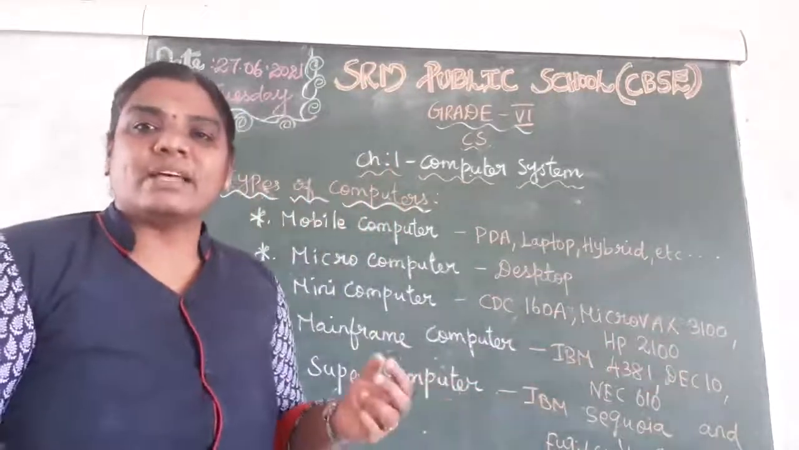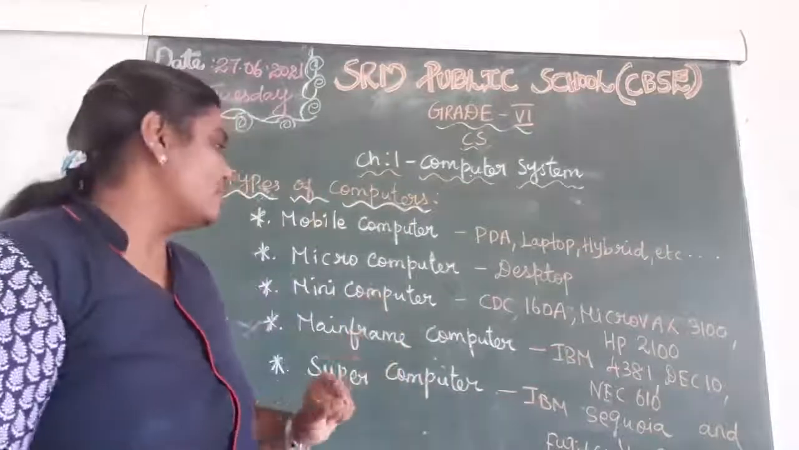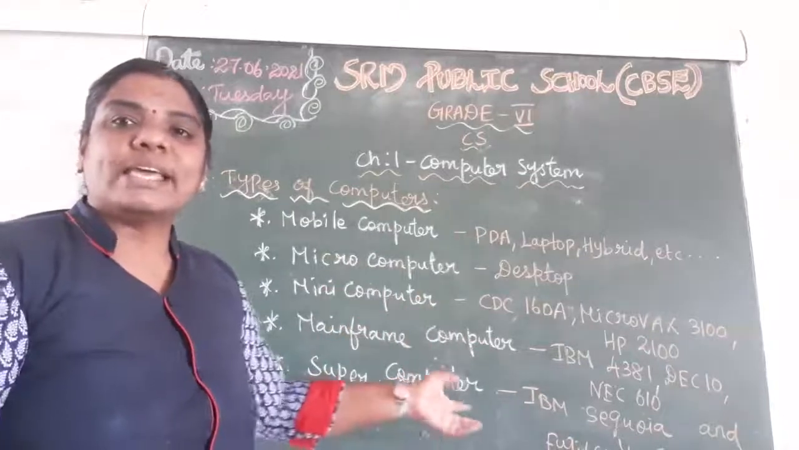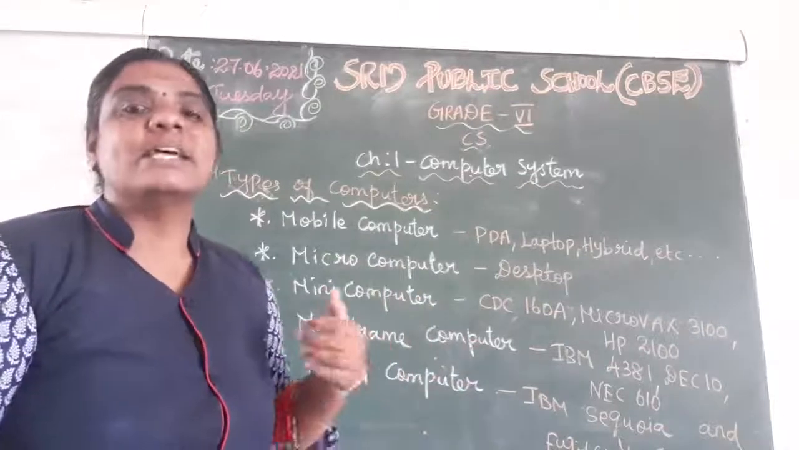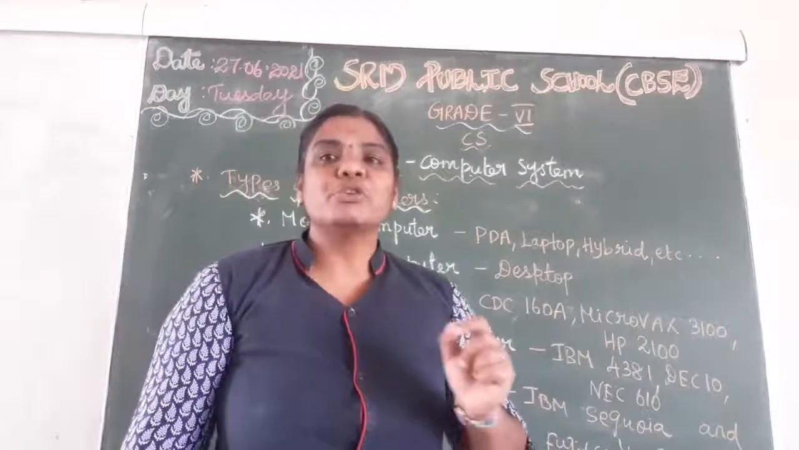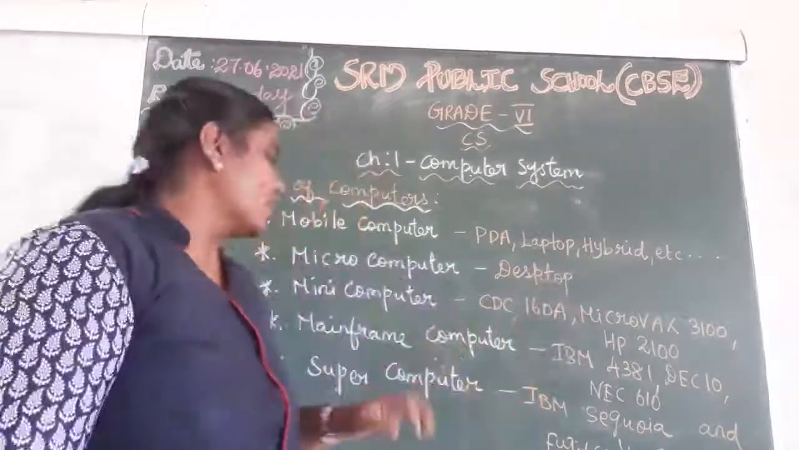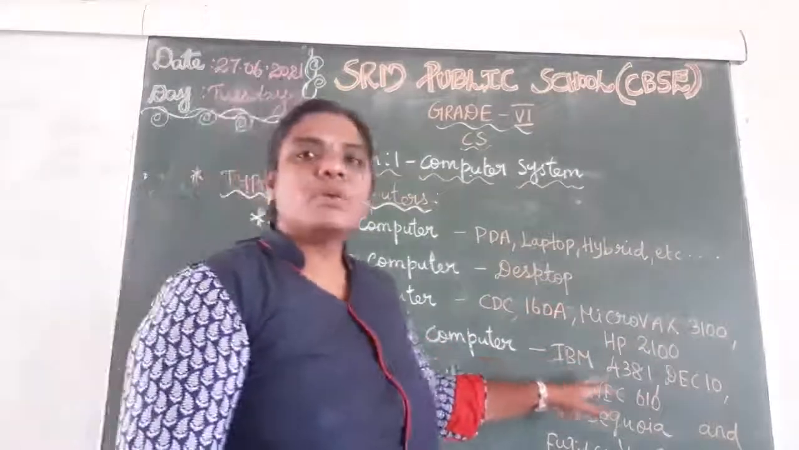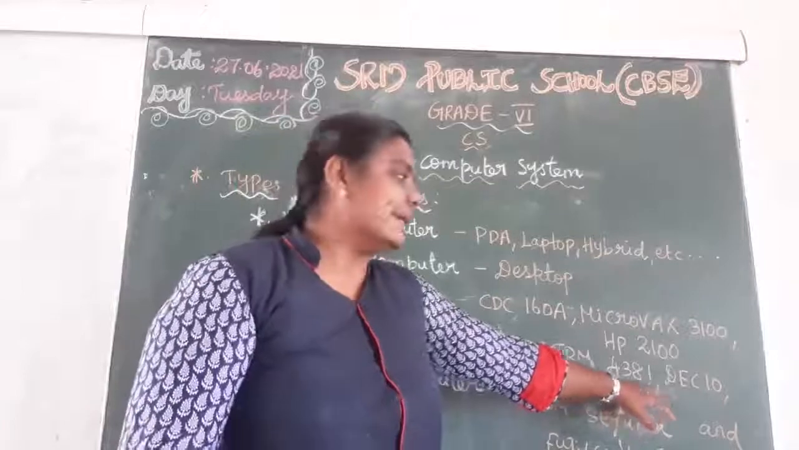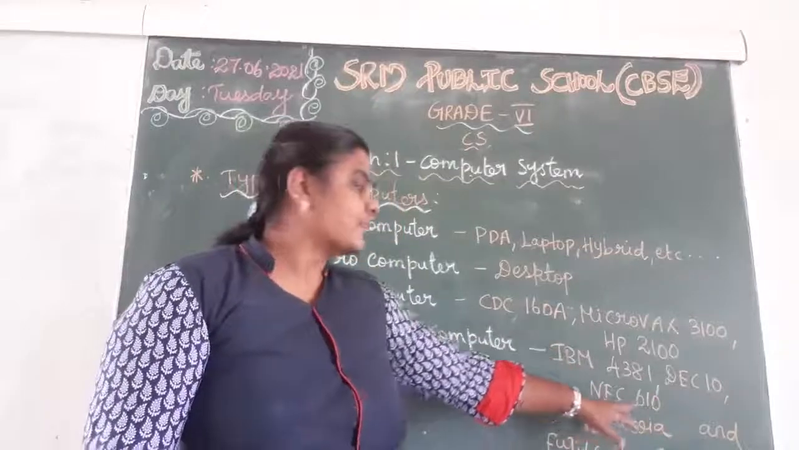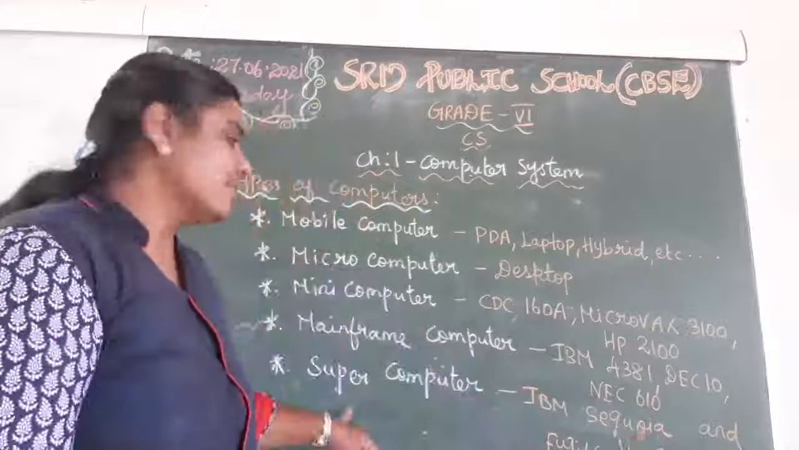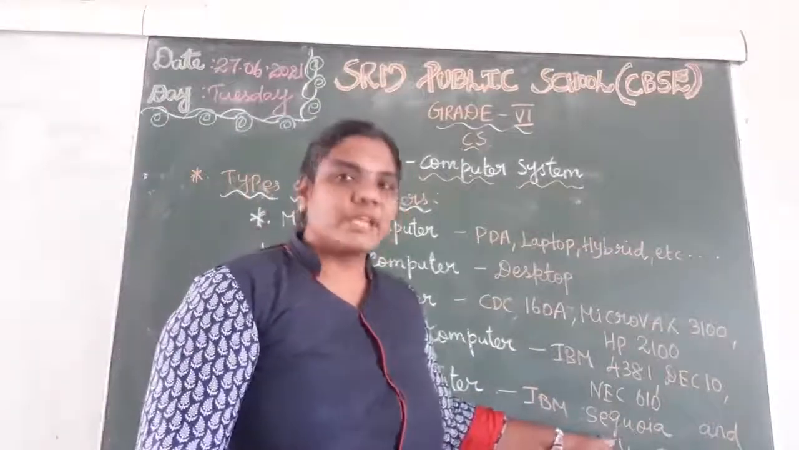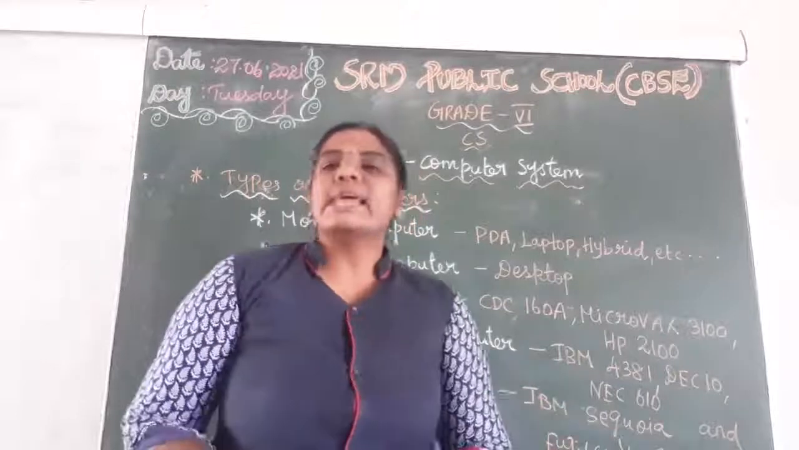Maybe they will ask in the exam, what is the example for a mini computer, what is the example for mainframe computer, and what is the example for a supercomputer. Like that they will ask in the exam also, so everyone should know the examples. The next one, mainframe computer. What are the examples? IBM 4381, DEC 10 and NEC 610. Then last one, supercomputer. What are the examples? IBM, Secure and Fujitsu's K computer.